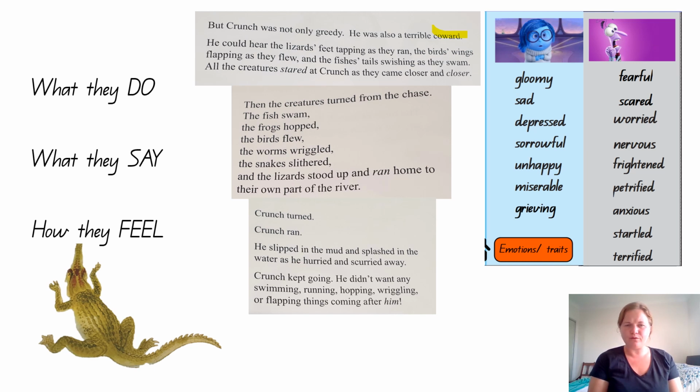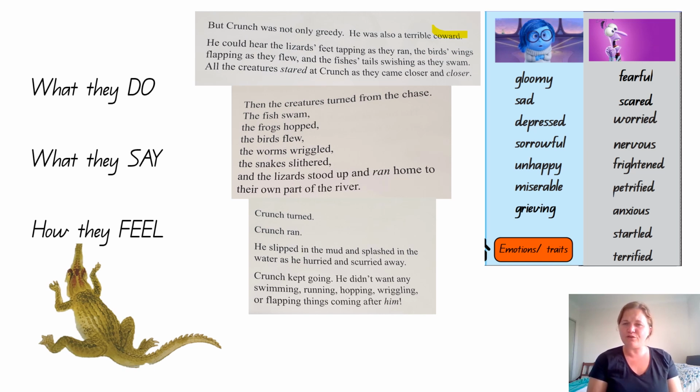The worms wriggled, the snake slithered, and the lizard stood up and ran home to their own part of the river. Crunch turned. Crunch ran. He slipped in the mud and splashed in the water as he hurried and scurried away. Crunch kept on going. He didn't want any swimming, running, hopping, wriggling, or flapping things coming after him.